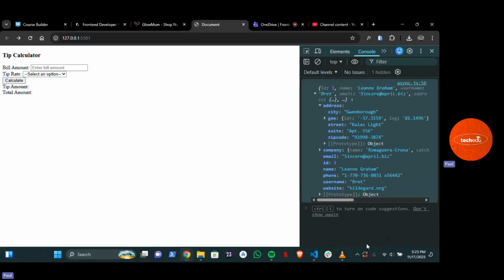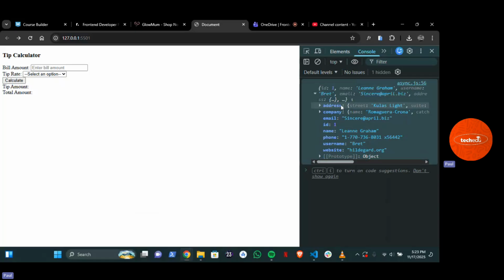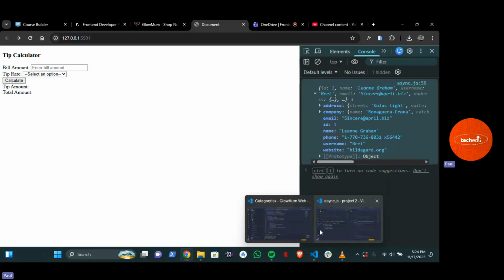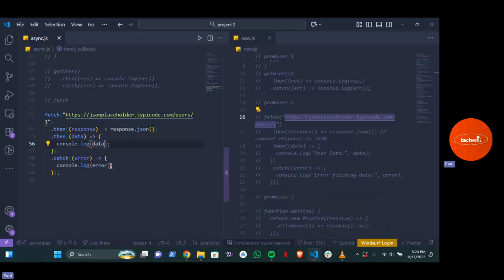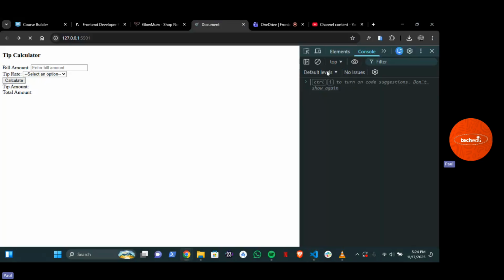Remember your objects now. This is an object. Can you see? Your console is showing here: Object. To get an object right here, what will you do? The data dot the name of the object. So if you want to get the address here now, that will be data.address. So I can come here and say data.address. So if I go and check out the console, what will you have? The address. So let us just wait for it. Now can you see? Now I have the address.